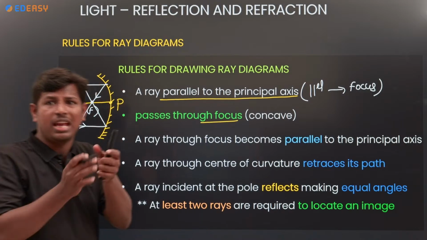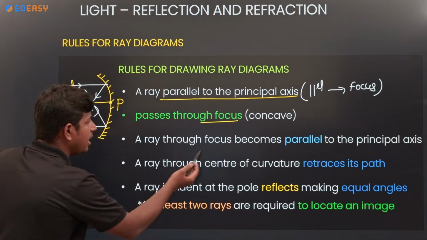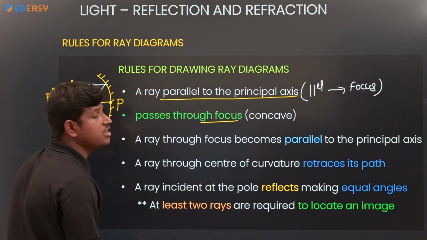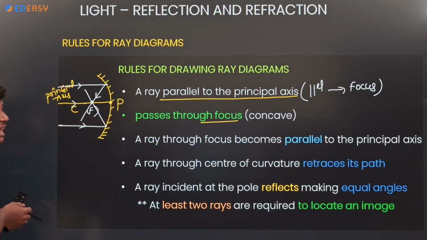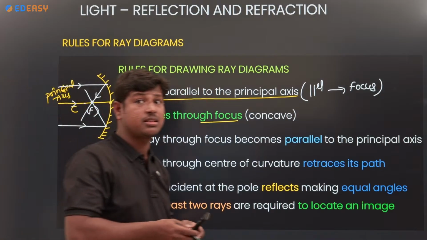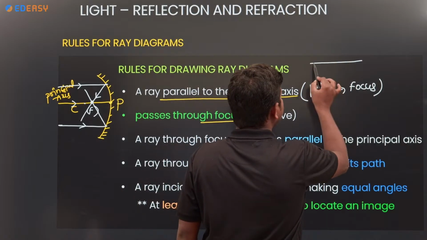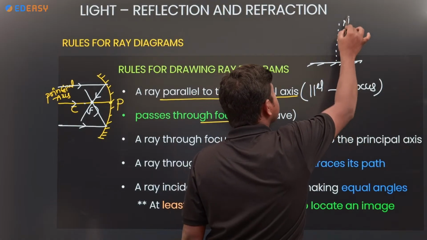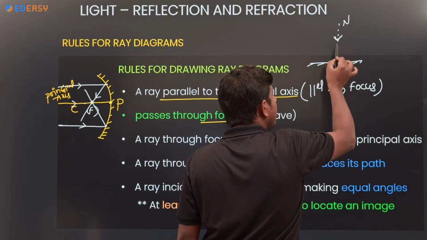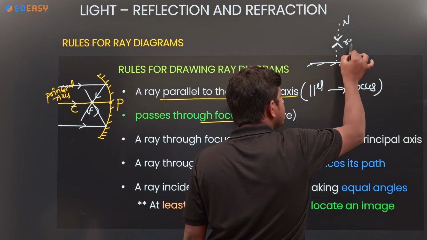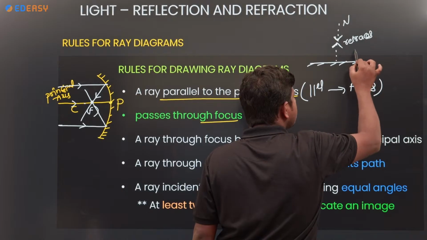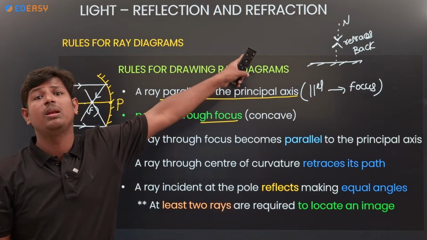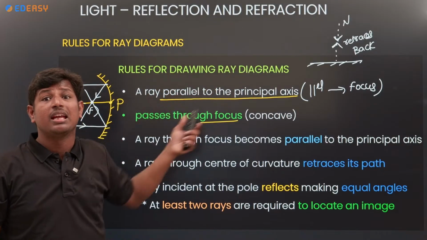Next point: a ray through the center of curvature retraces its path. It means, as we discussed initially with a plane mirror, if any light ray passes along the normal, the light ray retraces back. That is how it takes place in a plane mirror. Here also the same thing.